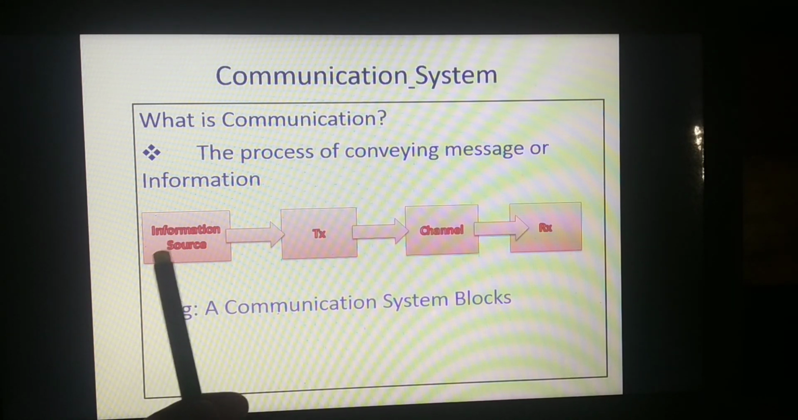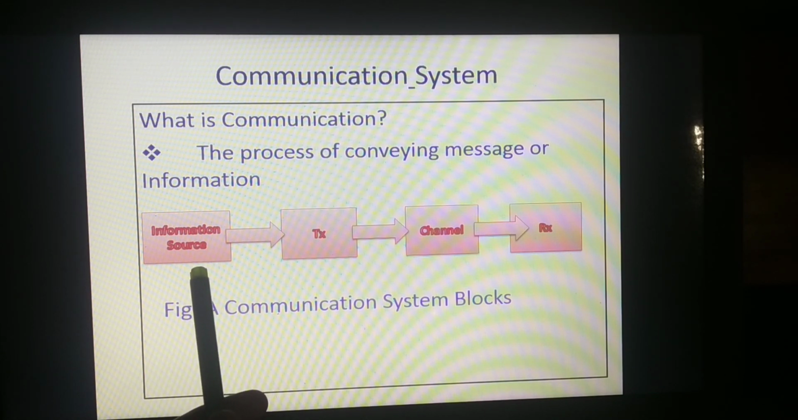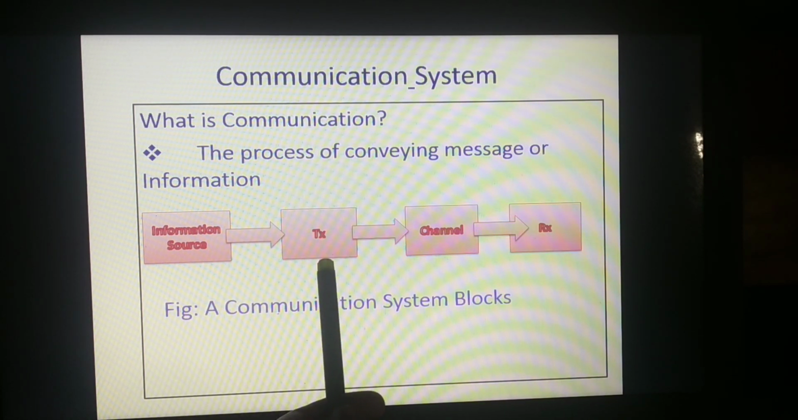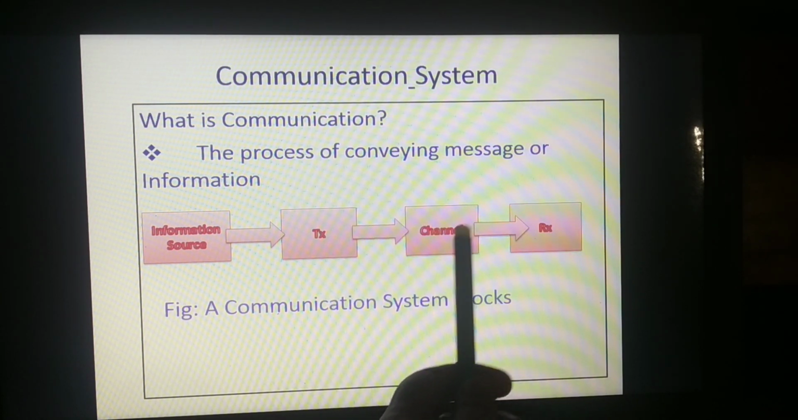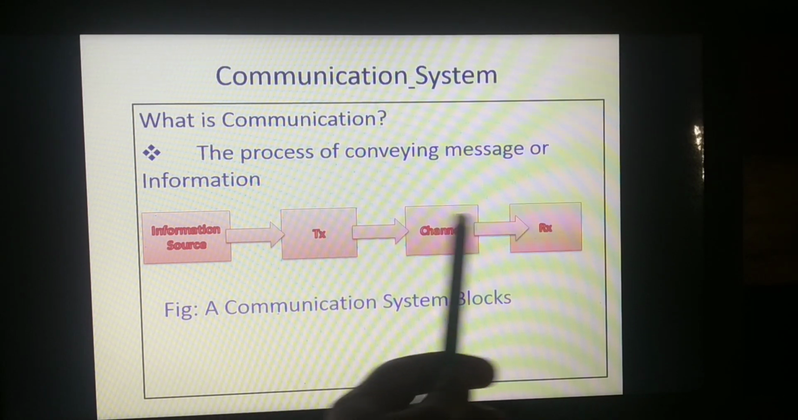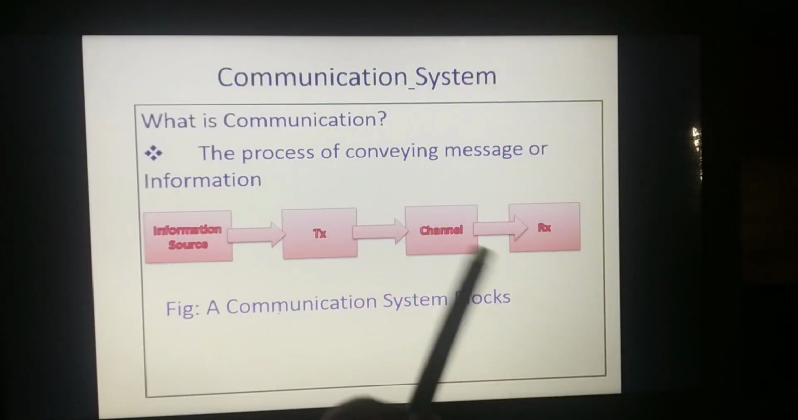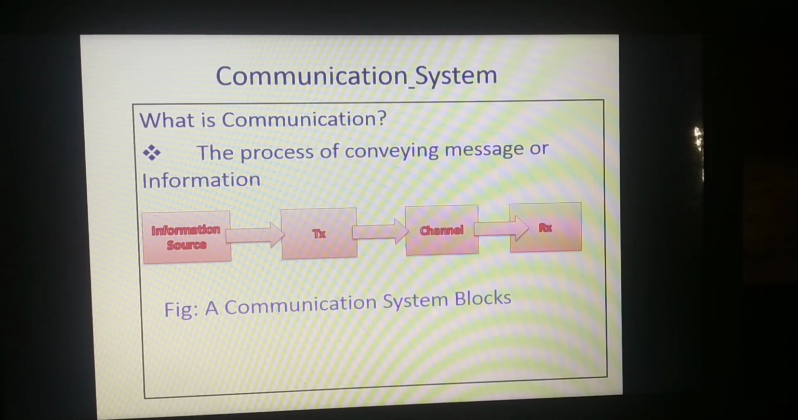So this is the simple block diagram of communication system. Information source, it may be a voice signal, TV signal, a radio signal or email, etc. Then transmitter, channel, receiver. So we are going to transmit the signal from transmitter to receiver through the channel. So the channel may be wired or wireless.